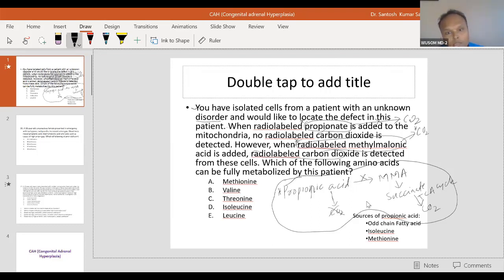This is a simple question. Simple use of brain. If there is a problem here at this point, that is why it is not being changed. But you can see when methyl malonic acid is added, it is going to change. So there is no problem here. Conversion of methyl malonic acid to succinate to CO2. So the problem lies here. So maybe there is a problem with the propionyl coenzyme A carboxylase.